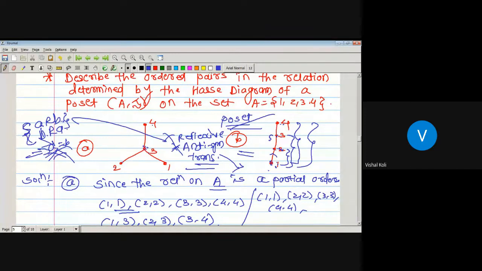So this will be an ordered pair which belongs to our partially ordered set. Similarly, 2 is related to 3 and 3 is related to 4. Therefore, (2, 4) is also a member. So here we have to take (2, 4).